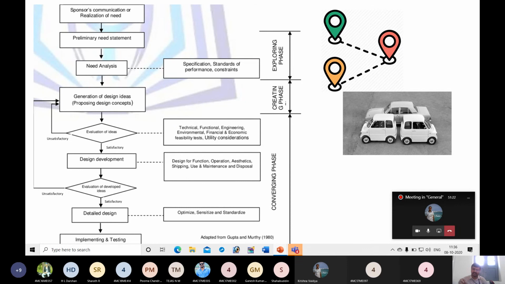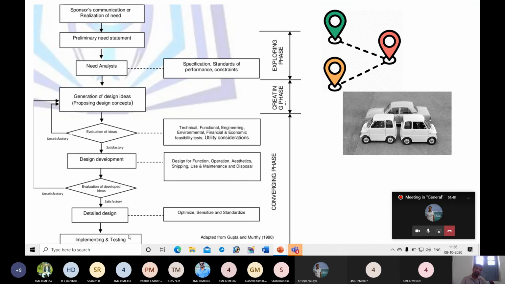When an accident occurs, whether the airbag will open or not, which part of the car will get more damage, and the nature of impact when the accident takes place, everything will be analyzed by the company before releasing the car into the market. Those are what will be taken up in the implementation and testing stage.